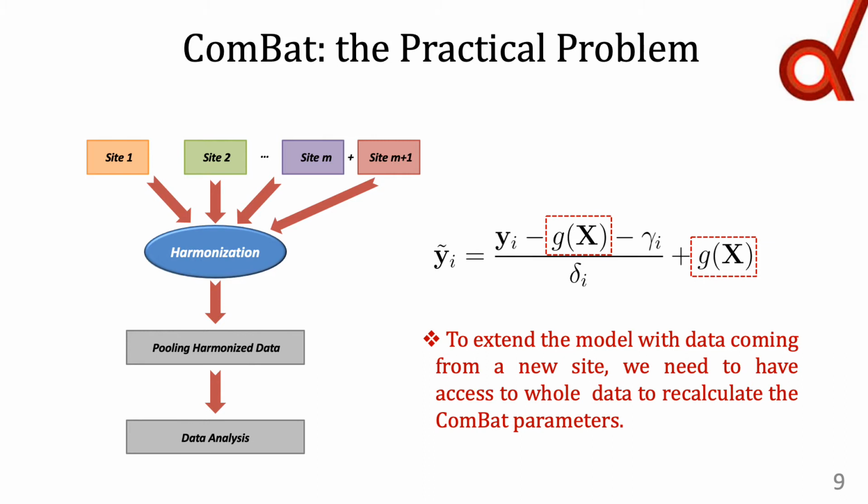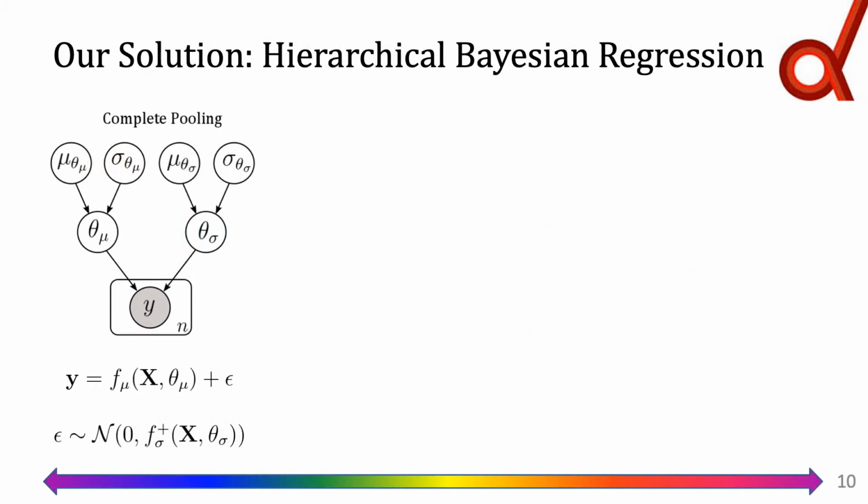This can be a restrictive practical problem when we want to reuse or extend a model with small collected local data. There is a set of solutions to handle side effects when modeling multi-site neuroimaging data. This set of solutions can be seen as a spectrum, where at one end we have the complete pooling solution. In the complete pooling scenario, we pool all data from all sites and learn the same set of parameters and hyperparameters to estimate the mean and variance of the signal.